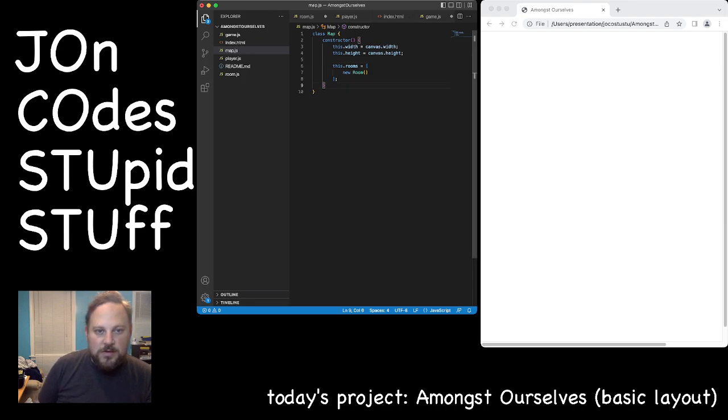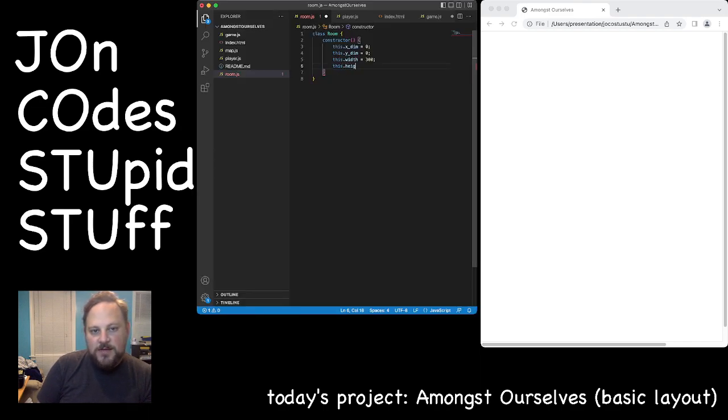And so we're going to go make the room, and then say this dot xdim equals 0 for now. This dot ydim equals 0 for now. So this will put it at the top left corner. And we'll say this dot width equals 300.